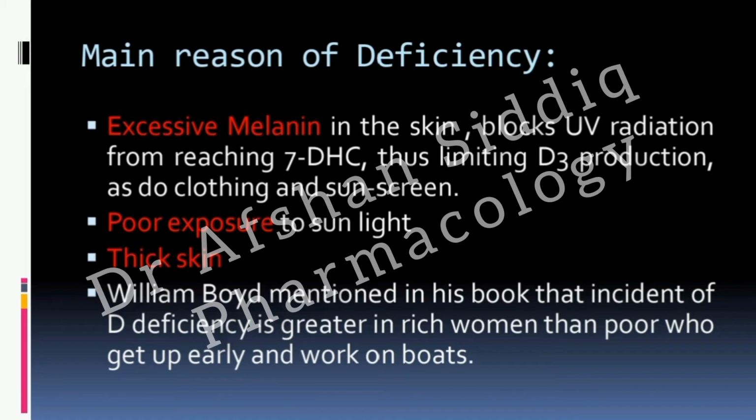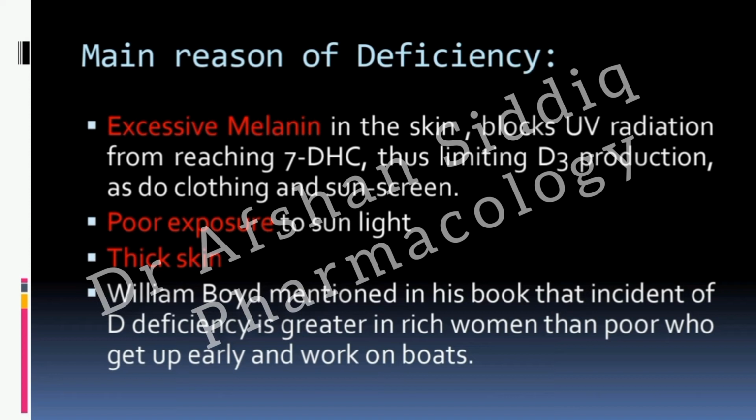So the main reasons of deficiency are different from vitamin A. So what could be the main reason? Poor exposure to sunlight.